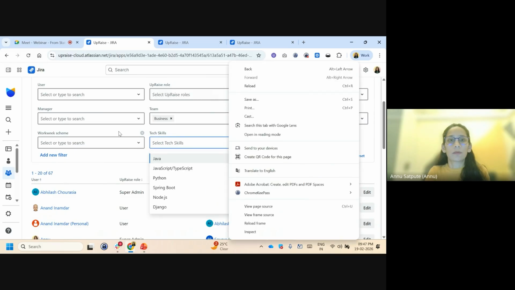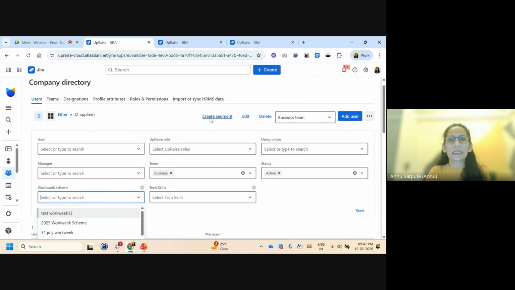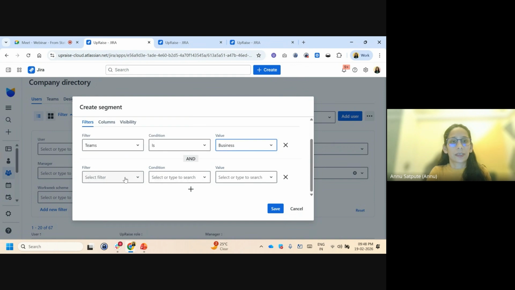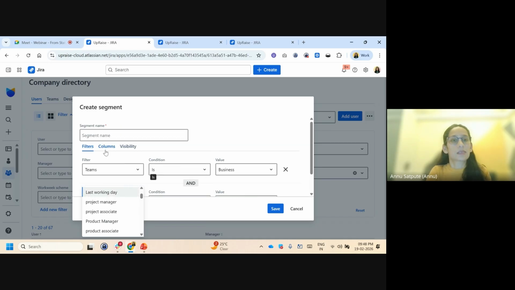So I'll simply create a segment and define the filters, right? So people from the business team, and then I can keep on adding those filters. There are different types of filters: their roles, their designation, their statuses, employee IDs, and so on. By choosing these different segment filters, you can create a saved filter.